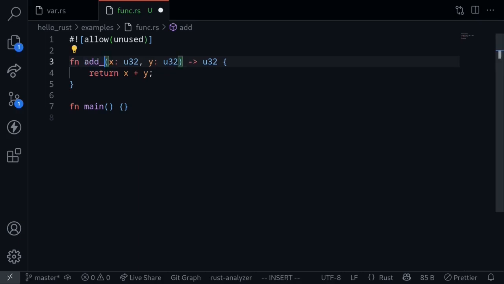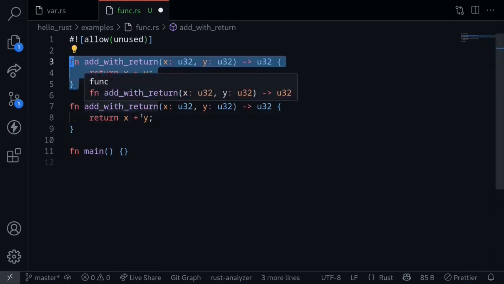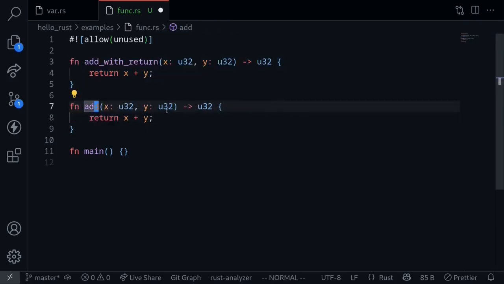To do this, I'll first name this function as add with return. Now let's look at an example of how we would turn this function into a function that returns the same output without using the return keyword. I'll rename this function to add. Okay, first I'll remove this return keyword.